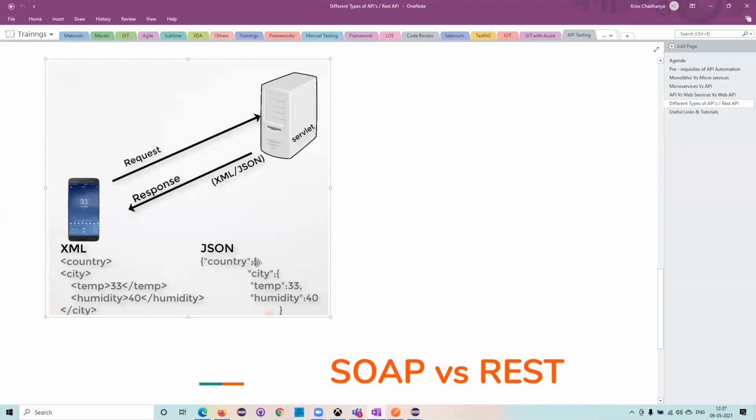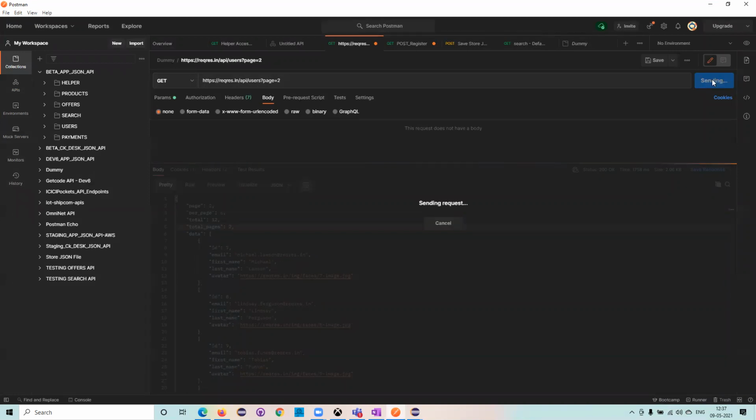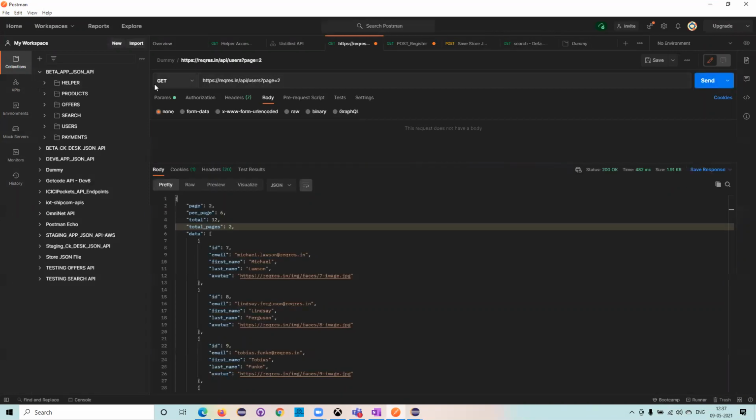Now, how will it return in JSON? If you see here, it has country, city, temperature, and humidity. Now you see here, this is one of the dummy endpoints I sent. By seeing this itself, we can understand that this is a GET method.